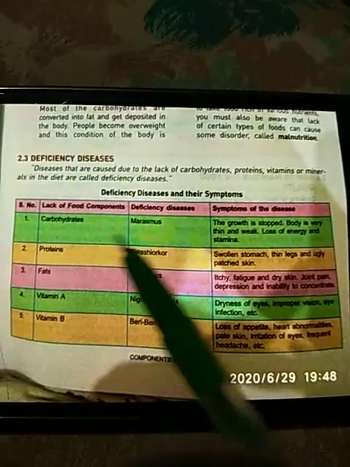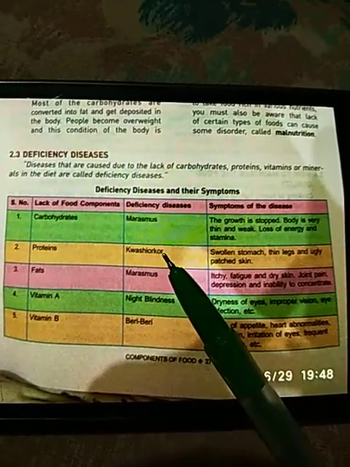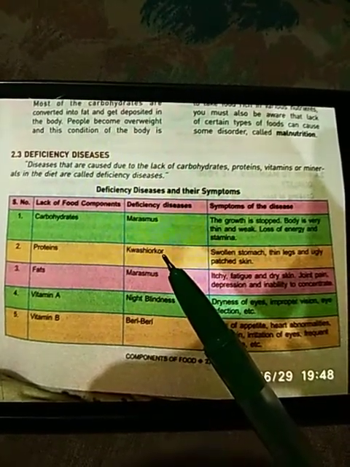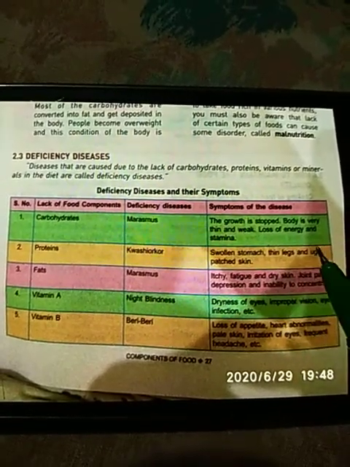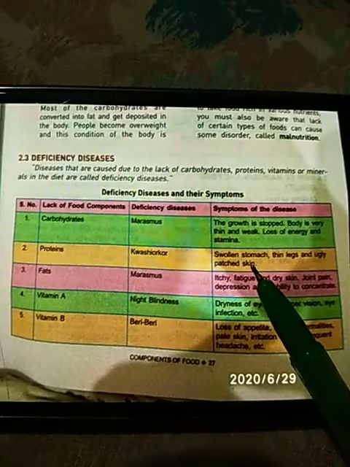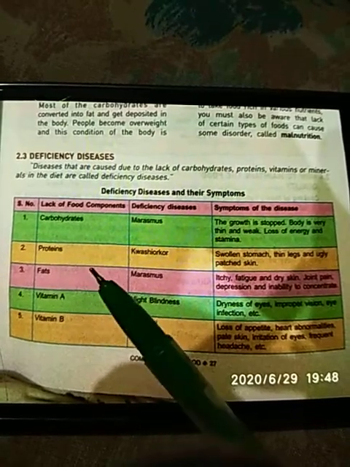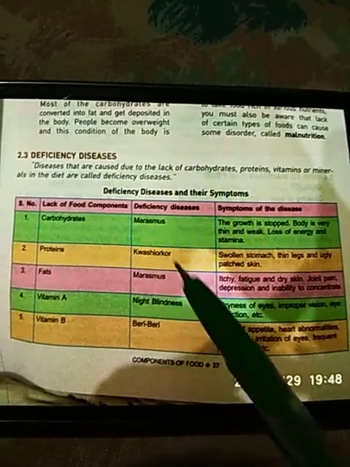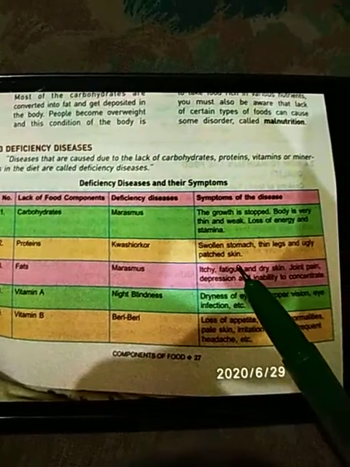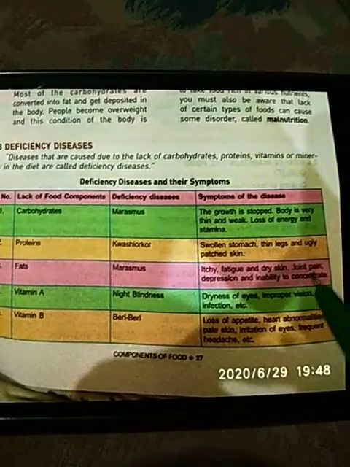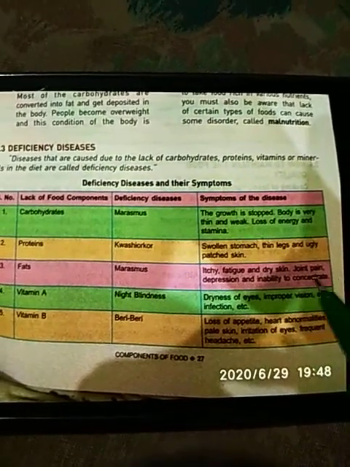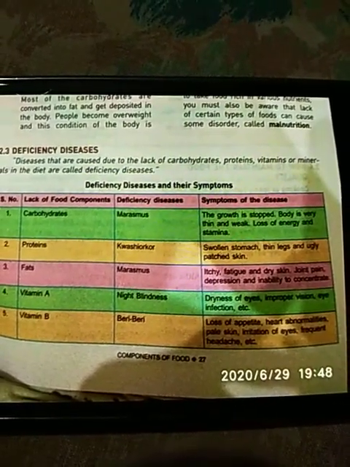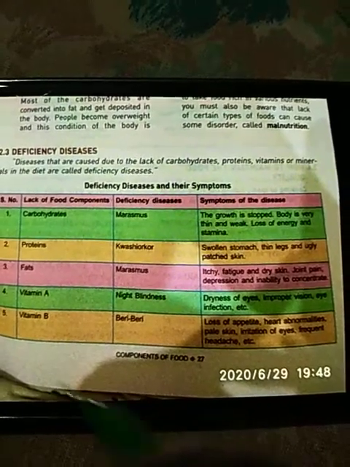Proteins. Because of protein deficiency, a disease named Kwashiorkor is caused in our body. What happens is there is a swollen stomach, thin legs and ugly patched skin. Fats. Due to deficiency of fats, marasmus is caused and the symptoms are itchy, dry skin and fatigue. There will be joint pain, depression also, and inability to concentrate. This means the person will not be able to focus on anything.